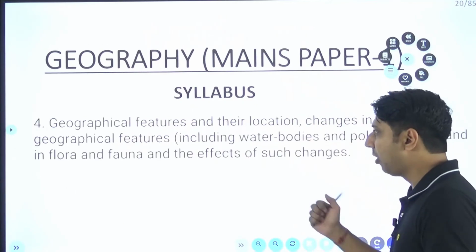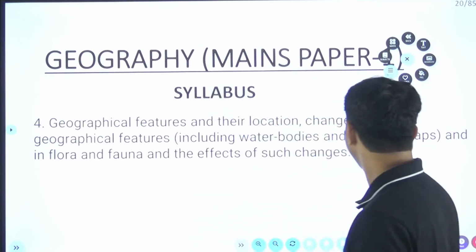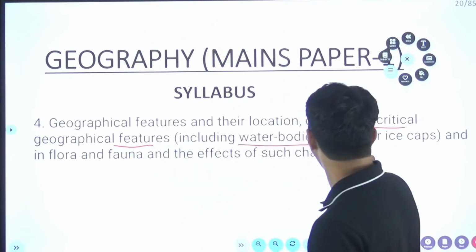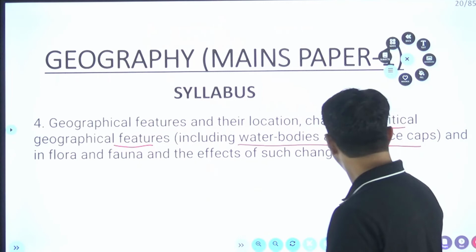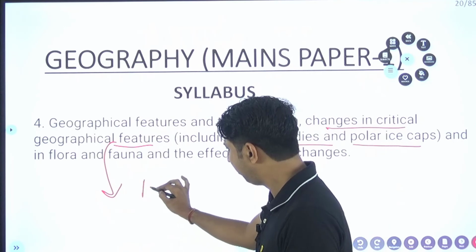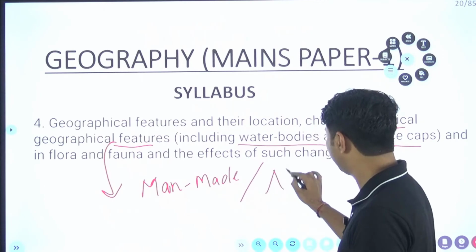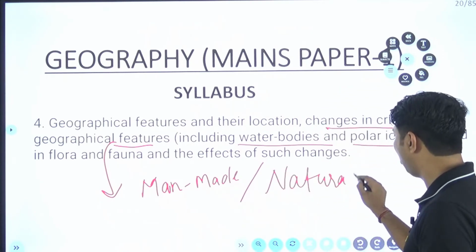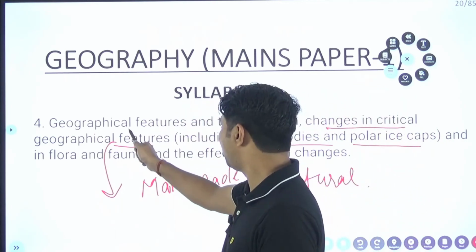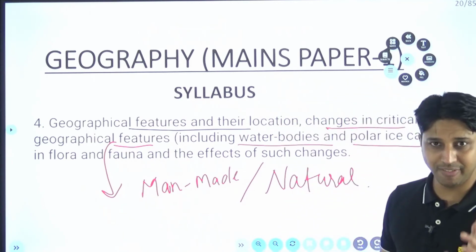Fine. Now what about the next one? Next one is the changes in critical geographical features, including water bodies and the polar ice caps. These changes, my dear friend, may be man-made, and remember they can be natural also. We are going to discuss this topic in a detailed manner, but be ready for the geographical features and their locations. I am going to discuss this part in a very detailed manner.